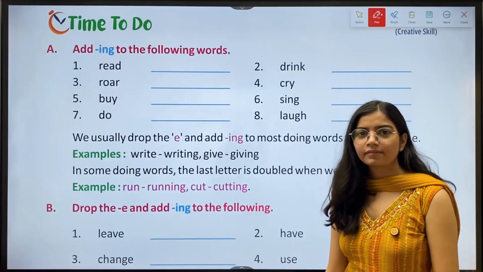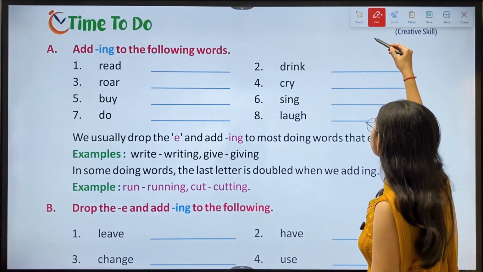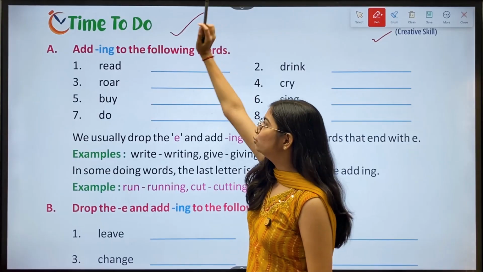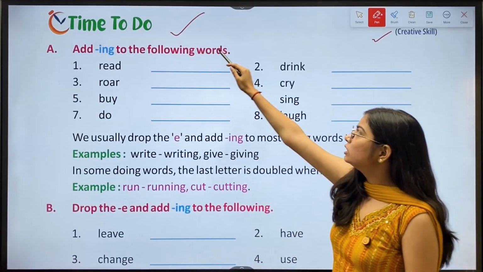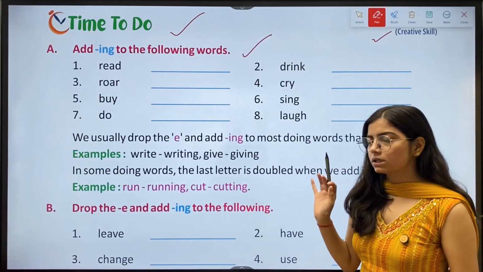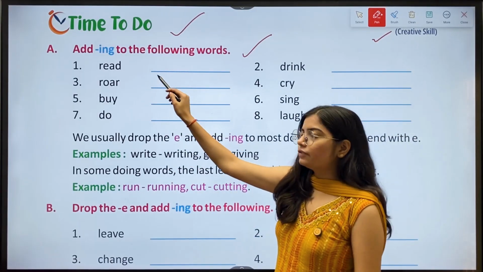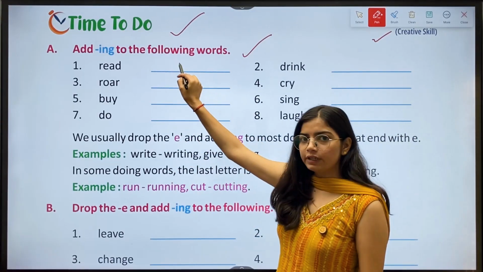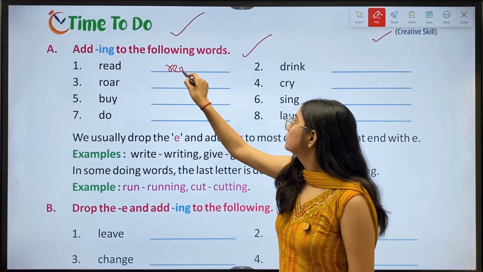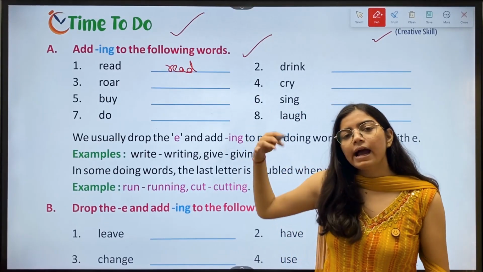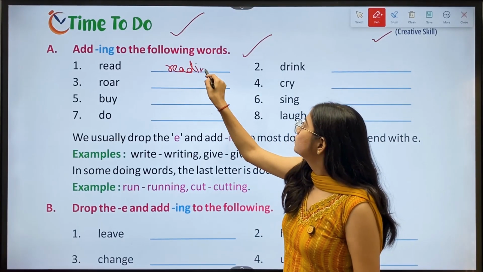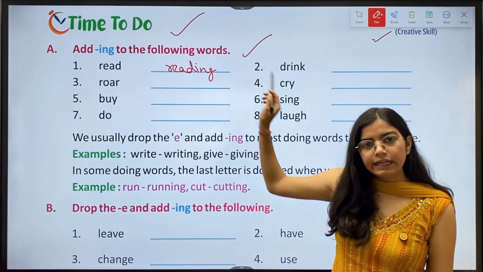Okay, so now we have creative skill. Time to do. A, add ing to the following words. So we have to add ing only. Okay. First, read. So first we write read. And then we add ing. It makes it reading. Okay.